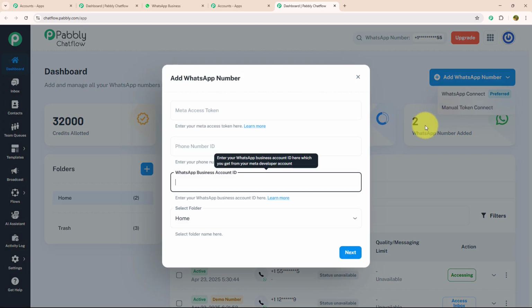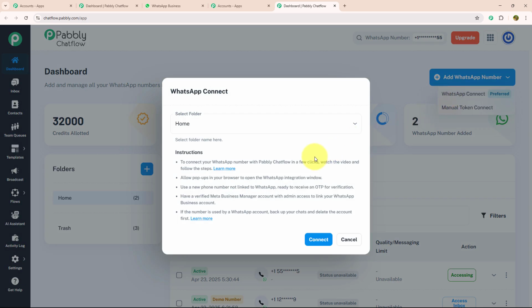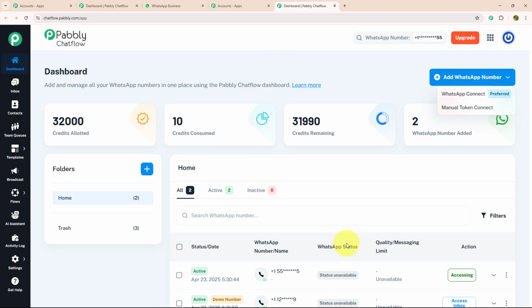In Manual Token Connect, you need to enter the Meta Access Token, Phone Number ID and WhatsApp Business Account ID manually. But in WhatsApp Connect, you just need to verify your Meta Business Manager account and link your WhatsApp Business account with it. Not only that, there are many more features on the dashboard. Let's see each feature individually. Below the dashboard, there is an inbox option where you can manage all your conversations from one place. After that, we have the contact feature in which you can create new contacts and separate them according to your requirement.